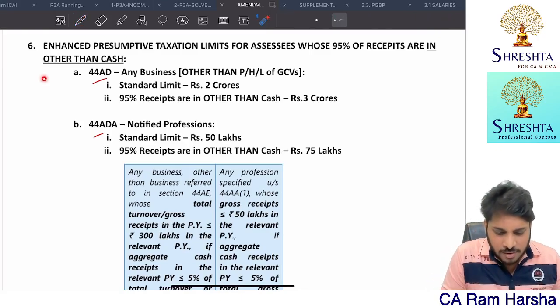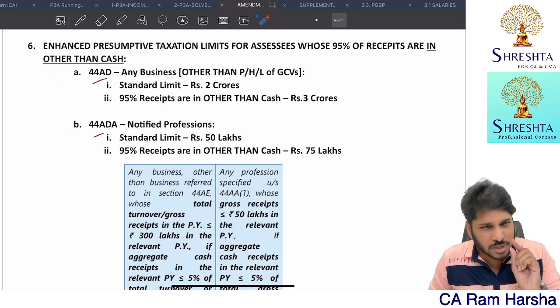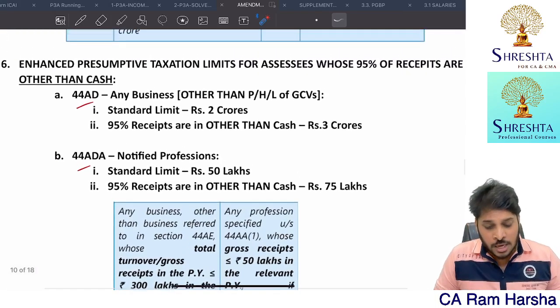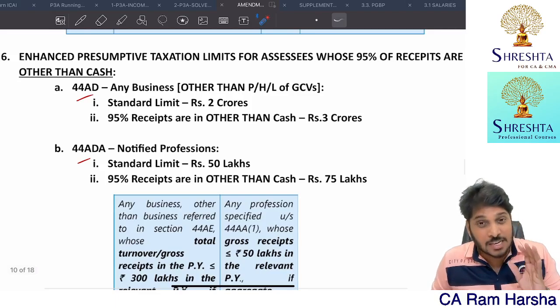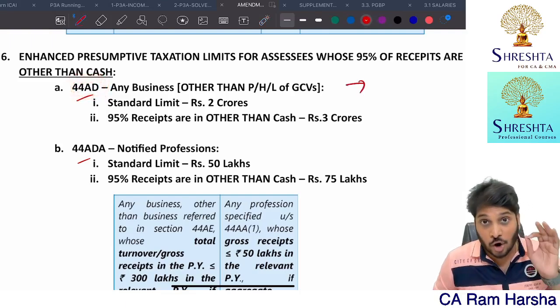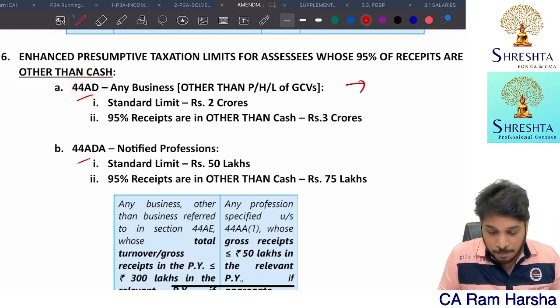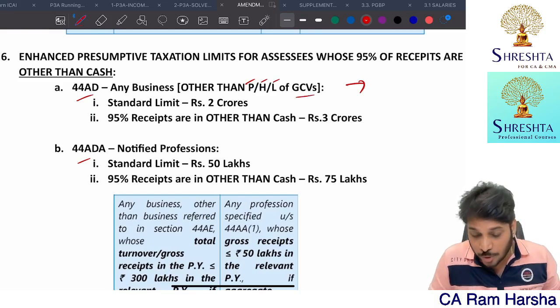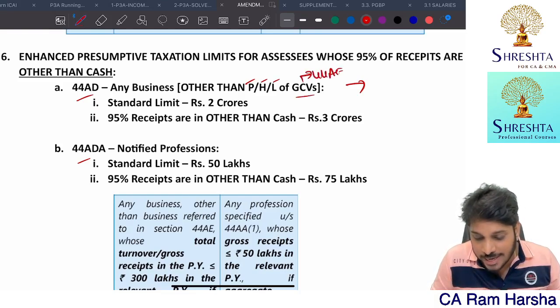So first thing I will cover with 44AD, 44ADA related amendment, which is a very simple amendment. We all know the SSE can offer income under the business or profession straight away as per 44AD for all businesses except flying, hiring, leasing of goods carriage vehicles, for which 44AE is available.